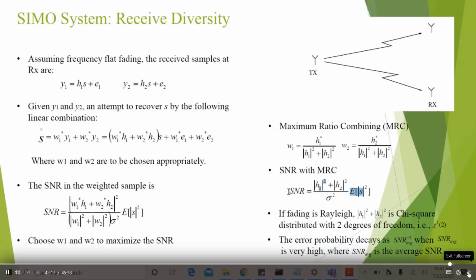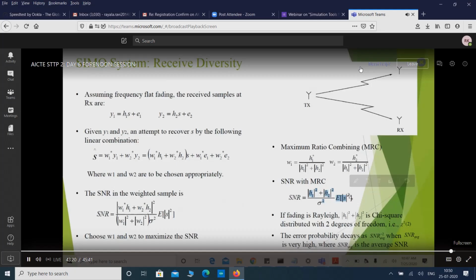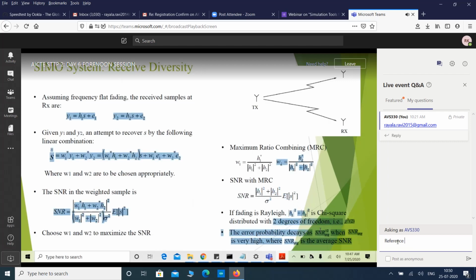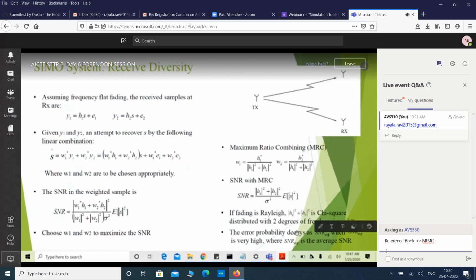Whatever the distribution of SNR, whatever the number of degrees of freedom present in the SNR, that will be the diversity order of the system. Since we have 2 degrees of freedom here, if we derive the error probability, it will be directly proportional to the average SNR to the power minus 2. That means the error probability decays with a negative slope of 2 at high SNRs. That is called diversity. So we have a diversity order of 2 here, for a SIMO system, a single input multiple output 1 cross 2 system.